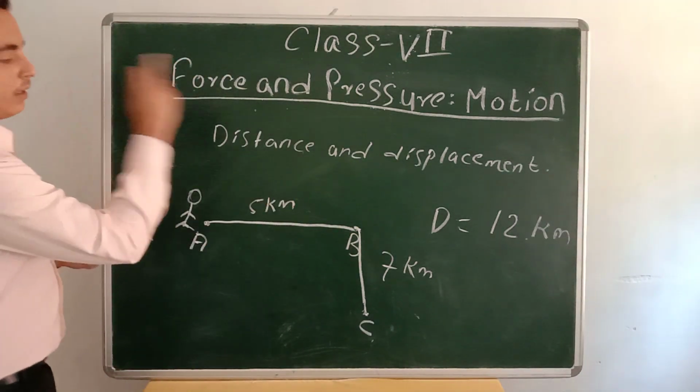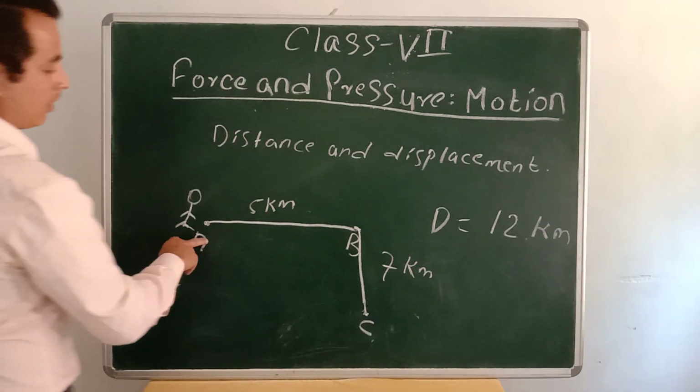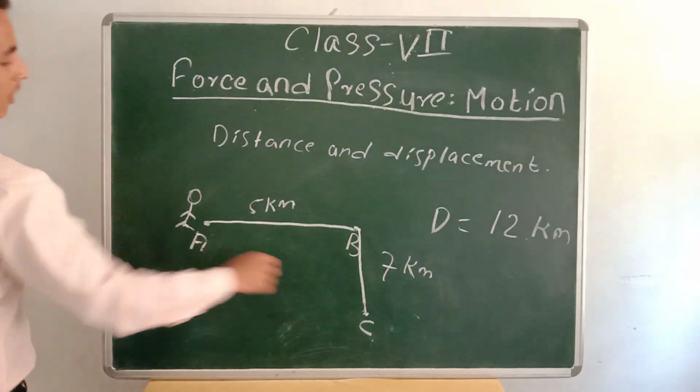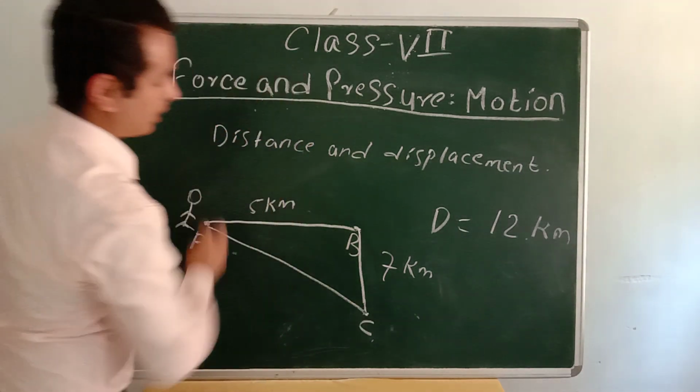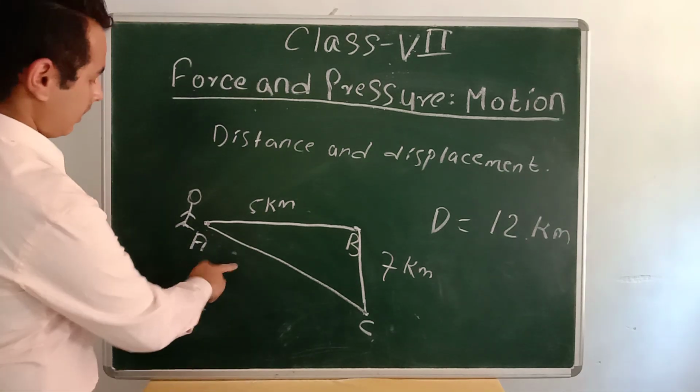And what about displacement? Displacement means the shortest distance between the initial point and the final point. That is given by this part.